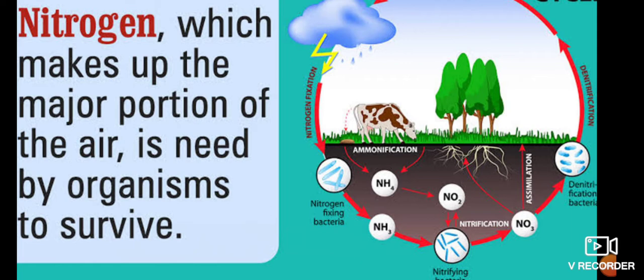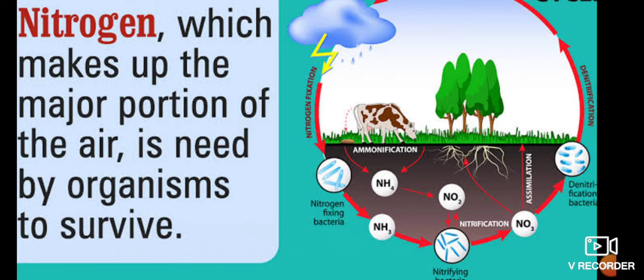Now what happens when plants and animals die? Their bodies are decomposed and attacked by the microorganisms and bacteria present in the soil. What is left after decomposition? Nitrogen wastes are left. These nitrogen wastes come back into the soil and mix in the soil, and are again used by plants and crops.